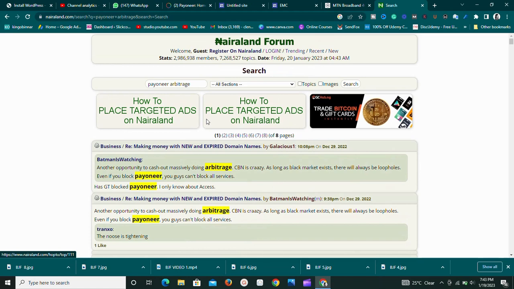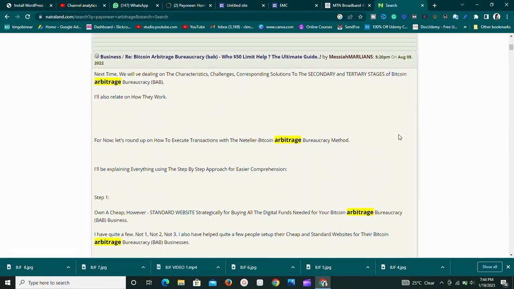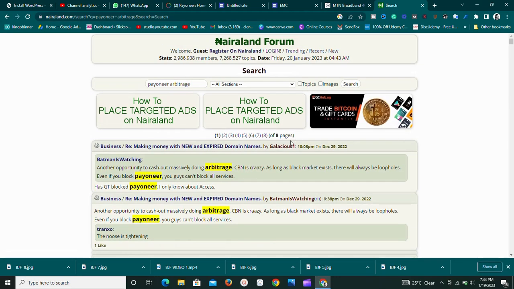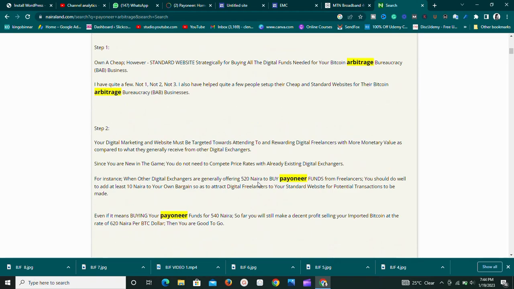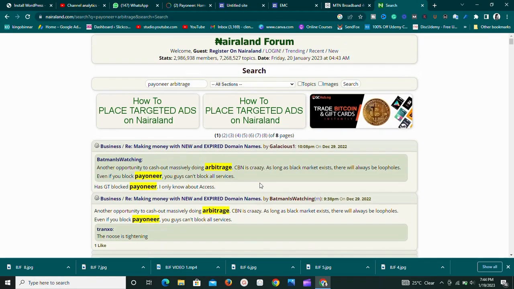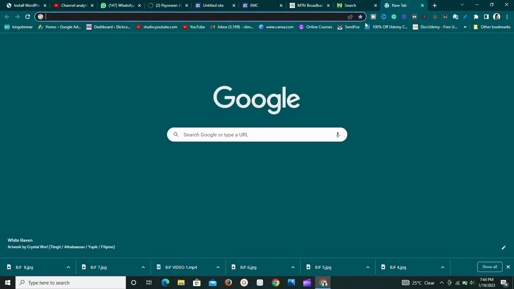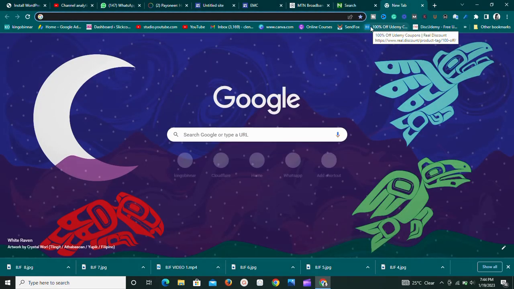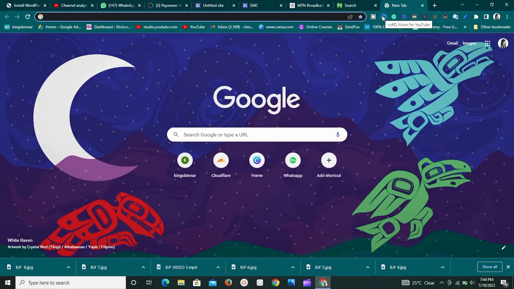You don't want to get scammed, because there are a lot of people out here looking for people to scam. So be careful, don't send anybody your money. Make sure you've received the Payoneer funds before you make payment, or you agree with the person, whichever way works for both of you. You can also source Payoneer funds using Facebook. Join Facebook groups where freelancers are and they want to sell their funds. They don't know how to do it, so you can buy funds from them.